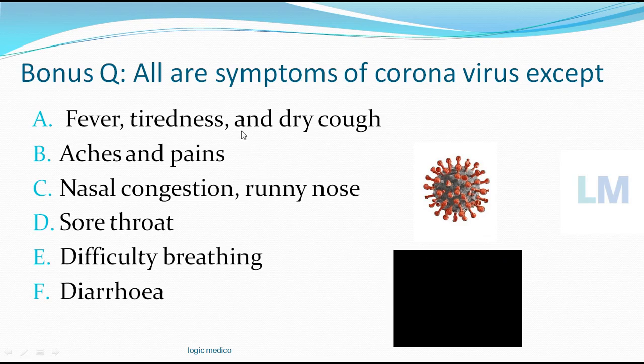In fact, all of these are symptoms. All of these are symptoms of coronavirus. Okay, there may be atypical presentations of coronavirus, and some of the patients may not have symptoms at all. They are called asymptomatic carriers. So it becomes difficult for any government to do a throat swab and PCR and RT-PCR for all the persons, so that we can isolate. Only those persons with symptoms will seek medical attention.